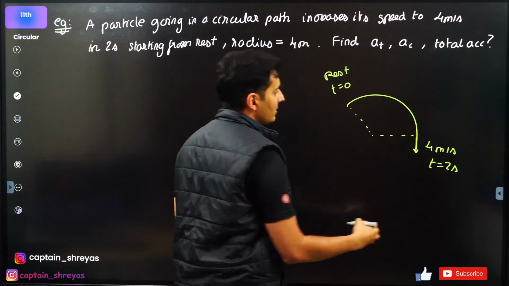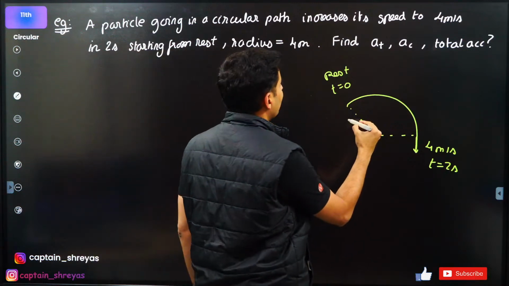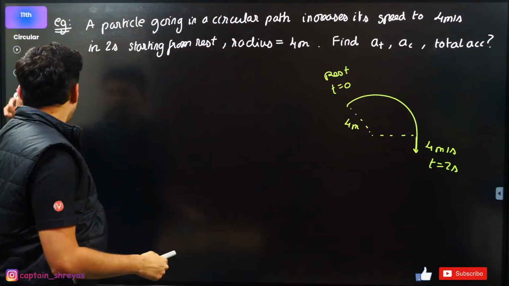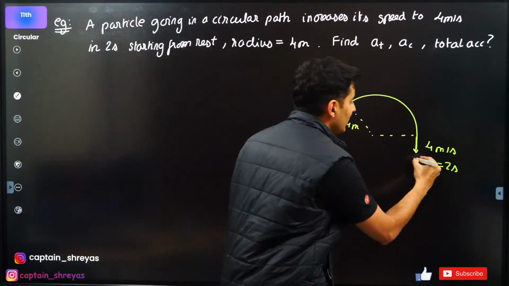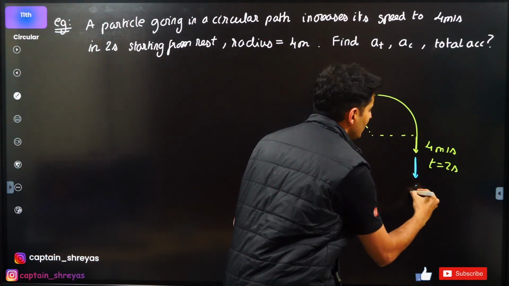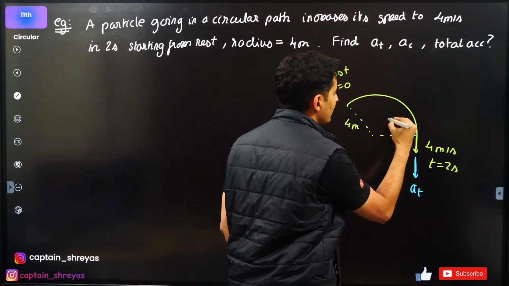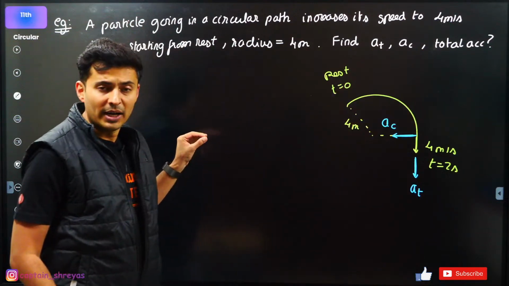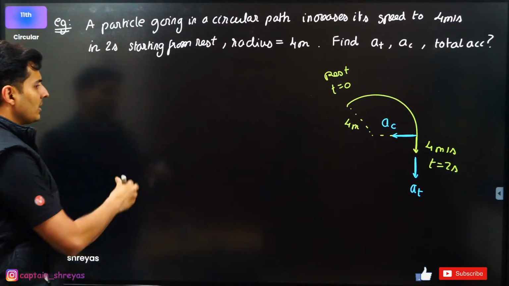So just imagine, it has moved some angle, it has increased the speed, and the radius is also given to be 4 meters. Now, what kind of accelerations will it have? Think about it. Speed is increasing, so definitely it has tangential acceleration. Direction is changing, so definitely it has centripetal acceleration. It has tangential also, it has centripetal also. Let's find out each one of them. Everybody ready? Let's do this.